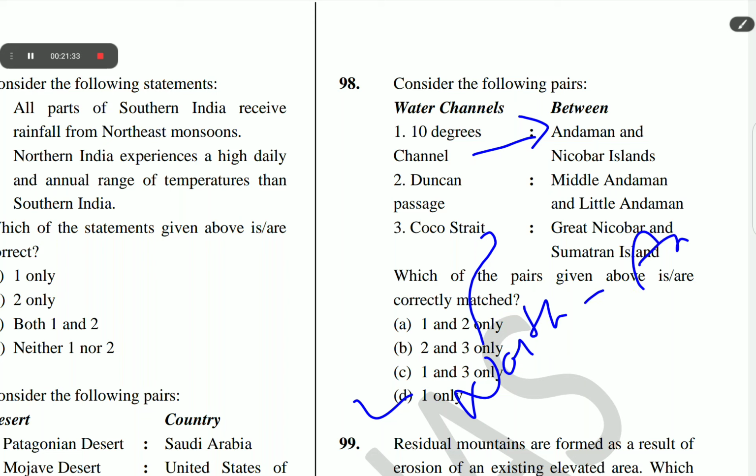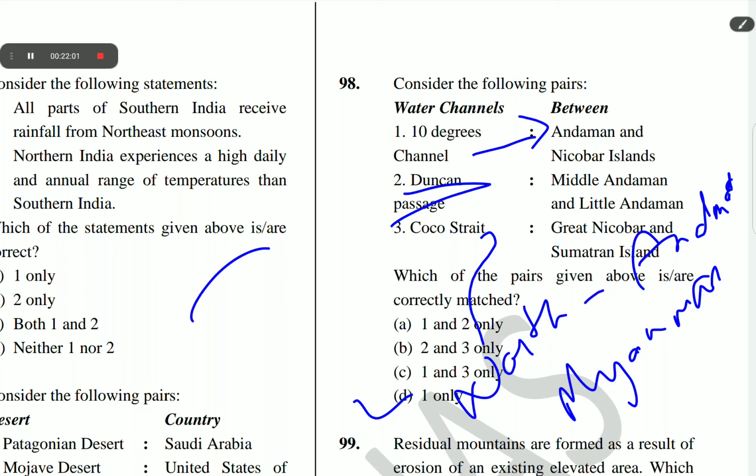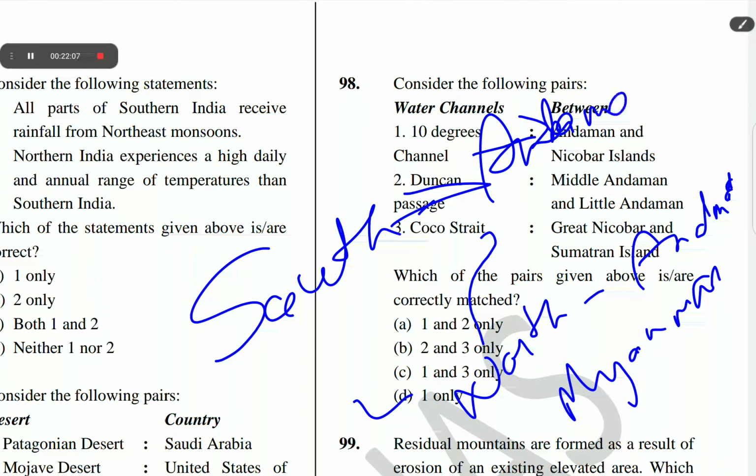Andaman and the Coco Islands of Myanmar. And Duncan Passage separates South Andaman, which is Greater Andaman, and Little Andaman.